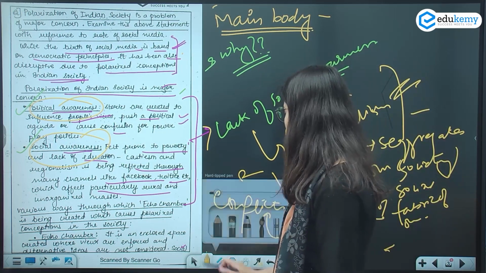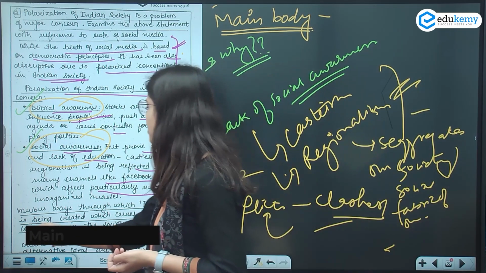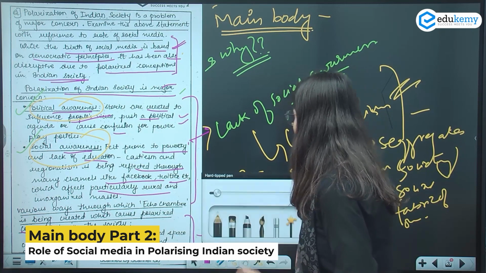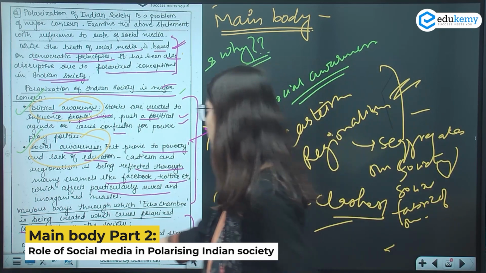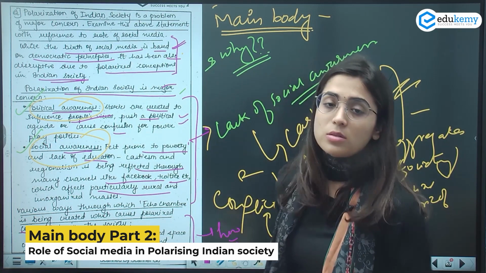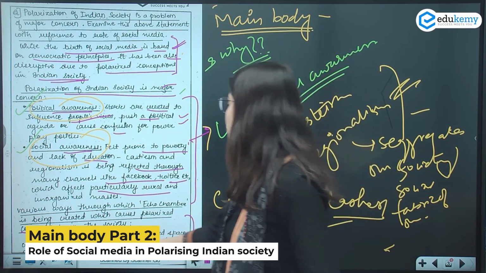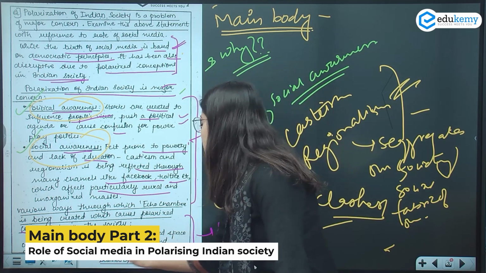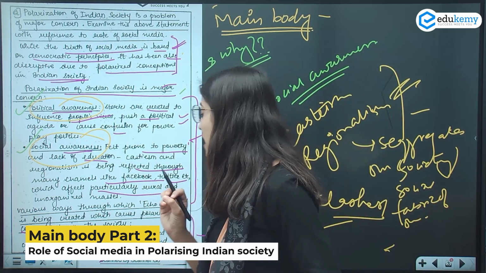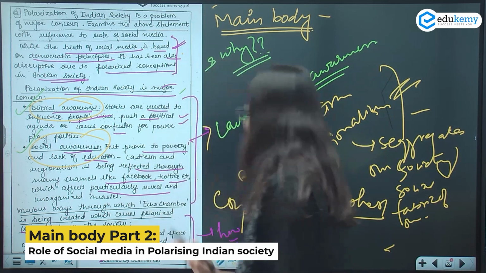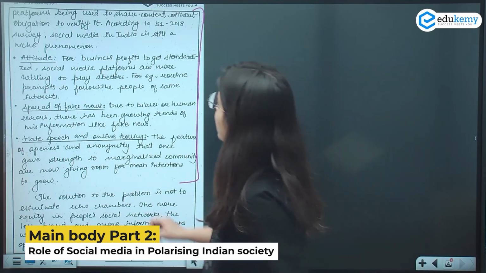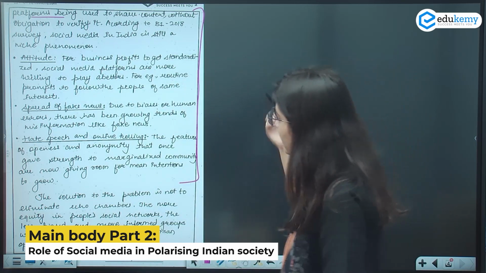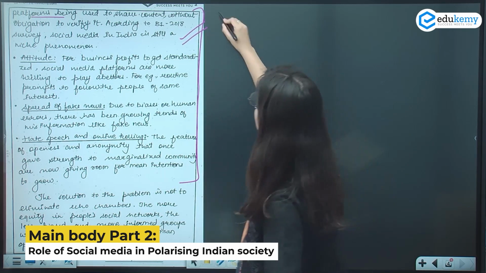ठीक है, now next is what I have discussed here, how it is a major concern. ठीक है, in this part I have addressed the how part. So first point is echo chamber. Okay, what it means: it is an enclosed space where views are enforced and alternative ideas are not considered. ठीक है, these are the enclosed spaces where views are enforced and alternative ideas are not considered. And then what happens, so यहाँ पे क्या होता है कि social platforms are being used to share content, ठीक है, without any obligation to verify it. Then what happens again, it causes clashes.